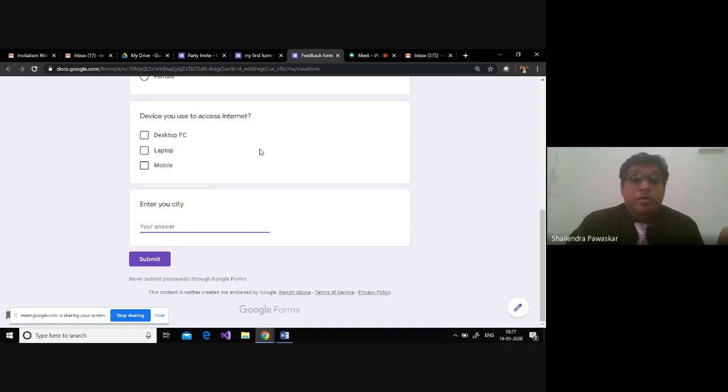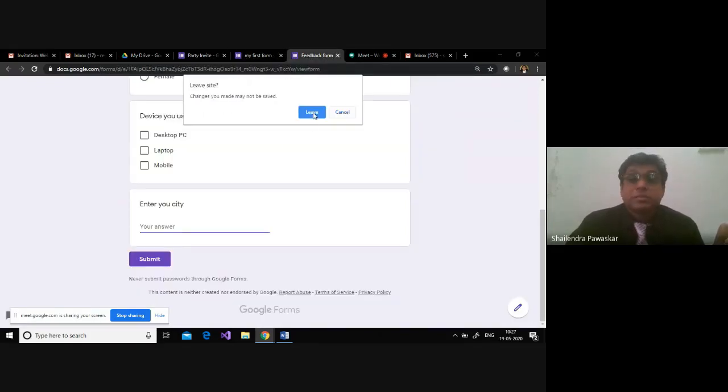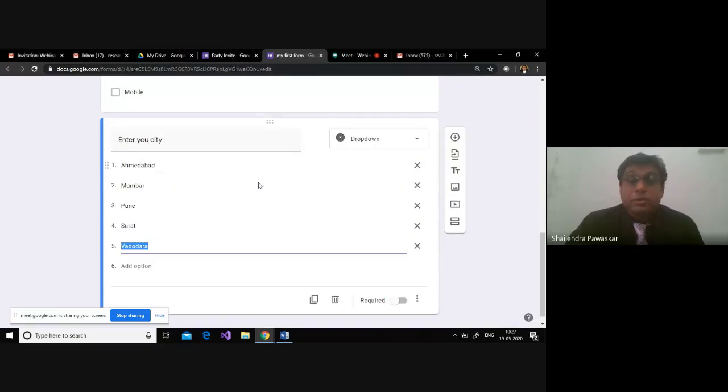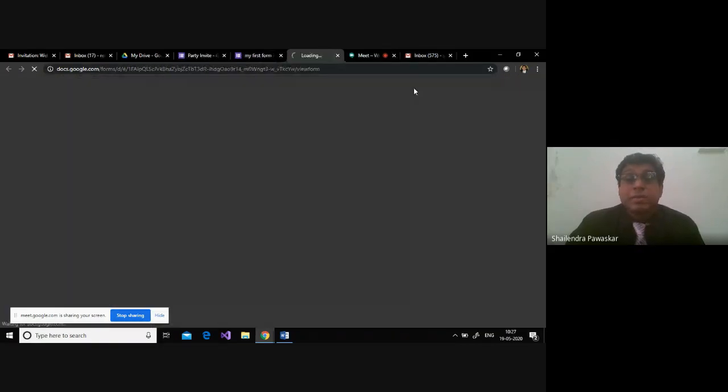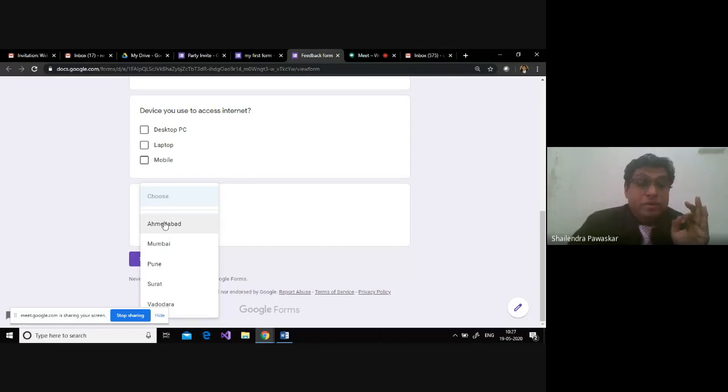Now, what is the output of this, right? Let us go back and see how it has worked. So this is my enter your city by option drop down. Let us go to the preview, right? So now you don't have to enter a city name. They are giving you an option. This particular form will give you whatever options you want.